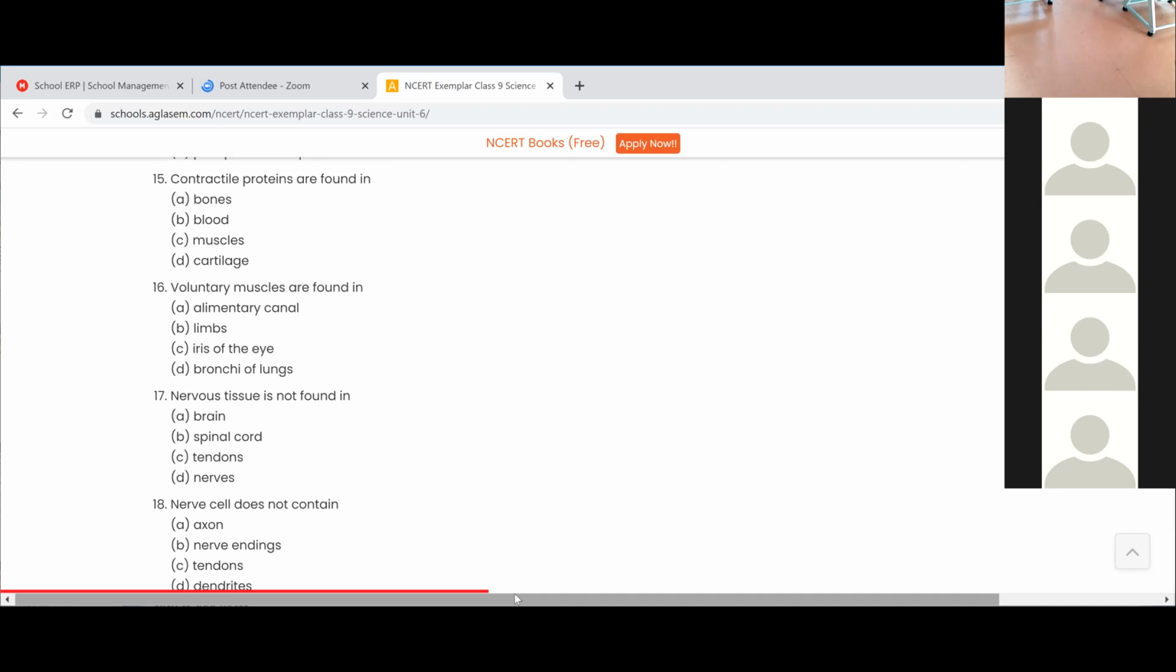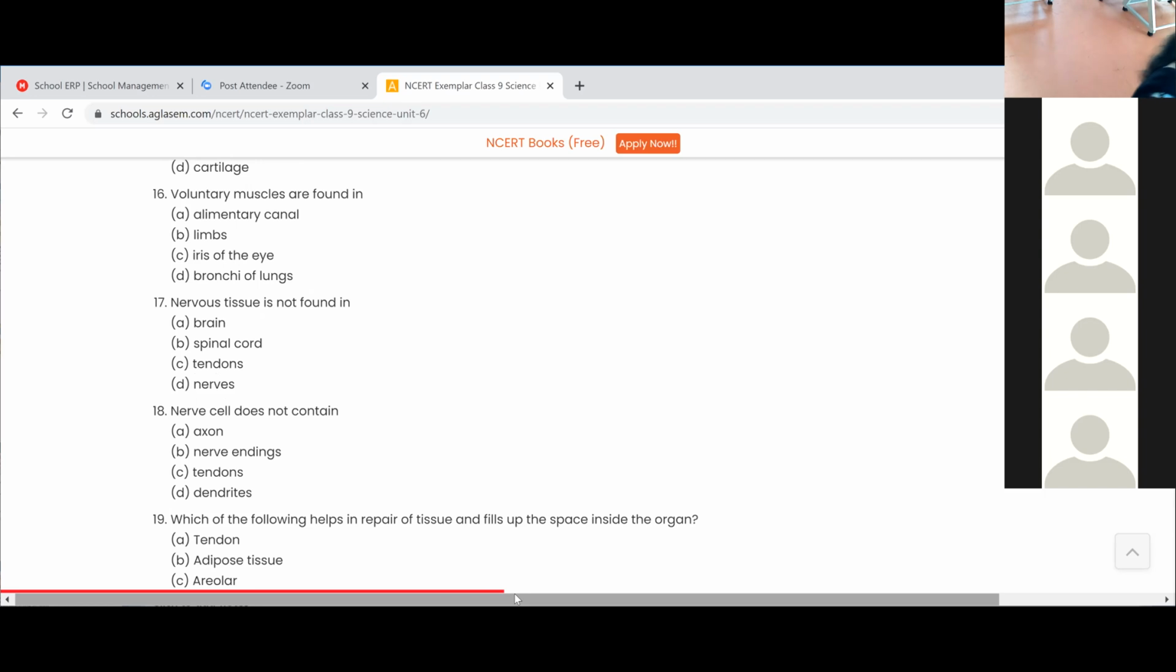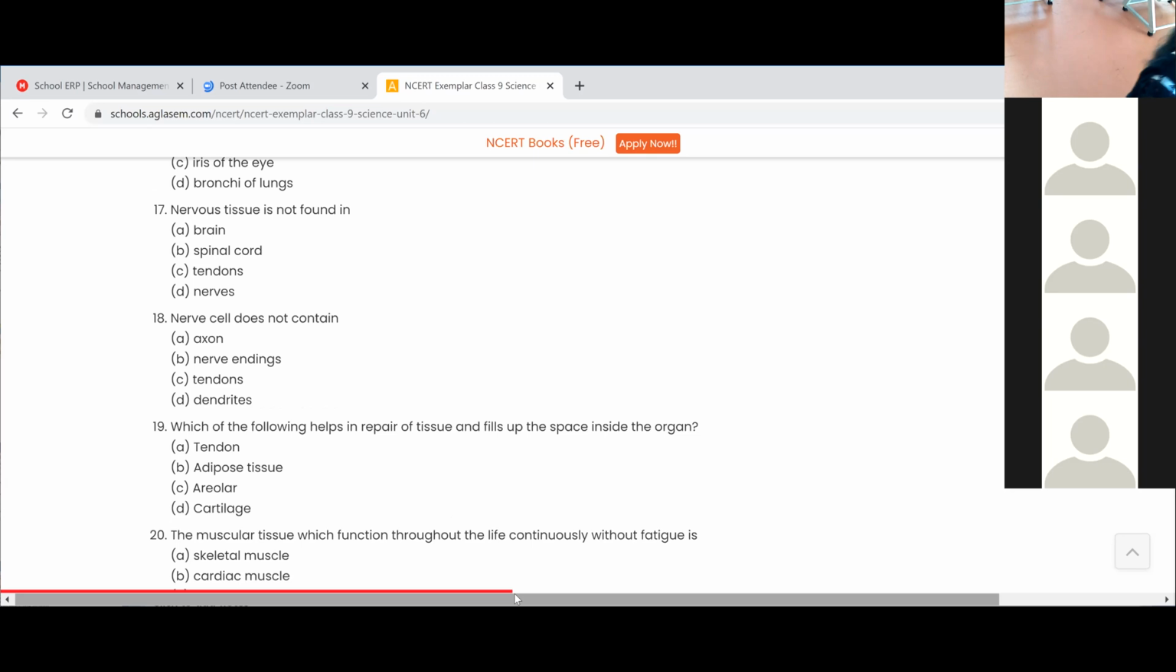So what is the 17th? Nervous tissue is not found in. We can see nerves in the brain, in the spinal cord. Tendons, ma'am. It's tendon. The 18th one: nerve cell does not contain tendons, ma'am. Yes, good. It's tendon. And what is the 19th one?